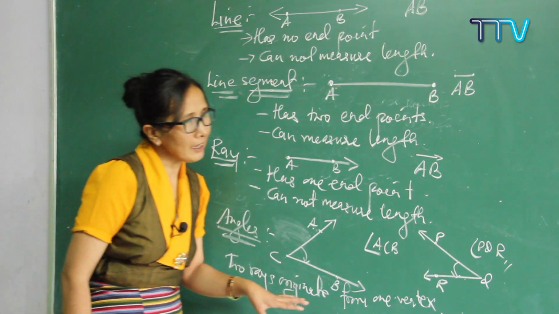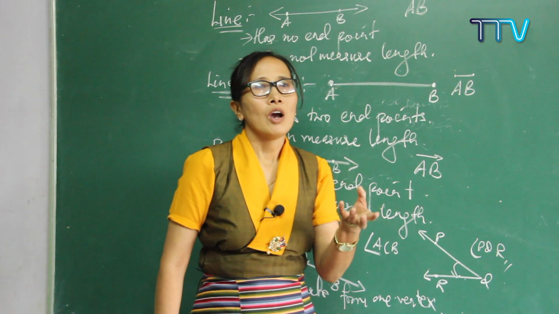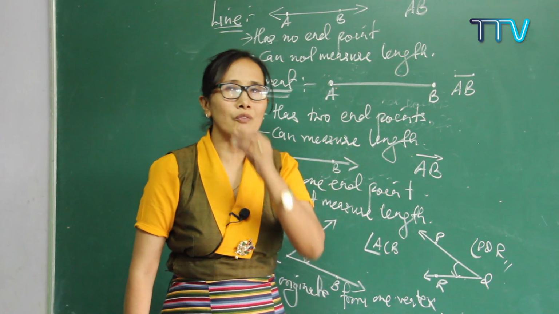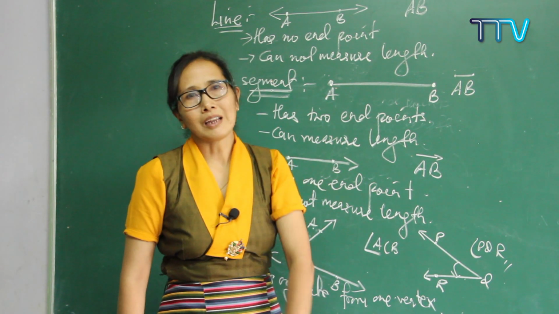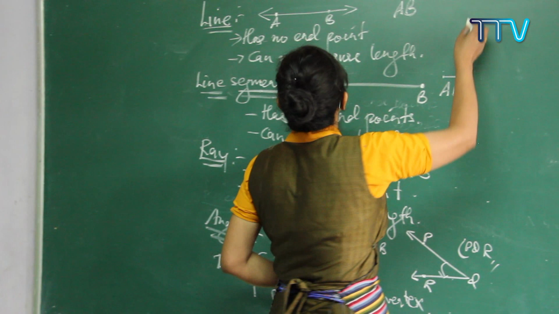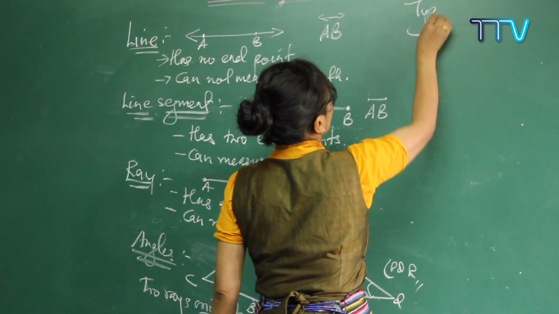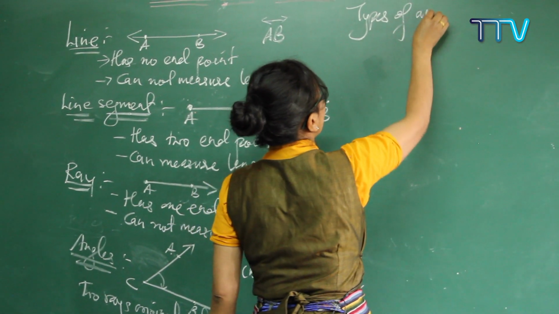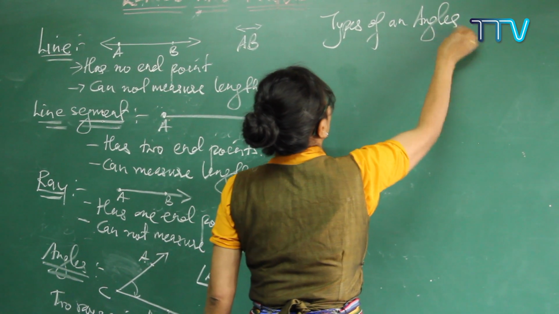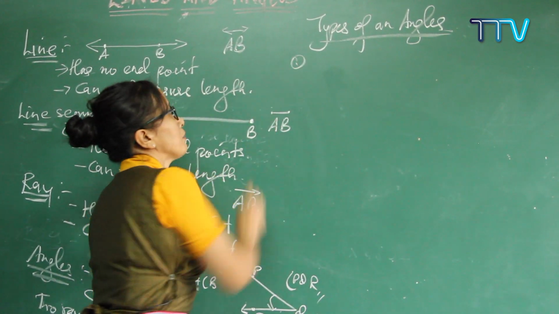Understood? And in angles, you also have to get a little clear on the types of angles. I'll do it a little faster because you have already done it in earlier classes. Okay, let me do it fast. Types of angles. I'll write it fast. So what are the types of angles?